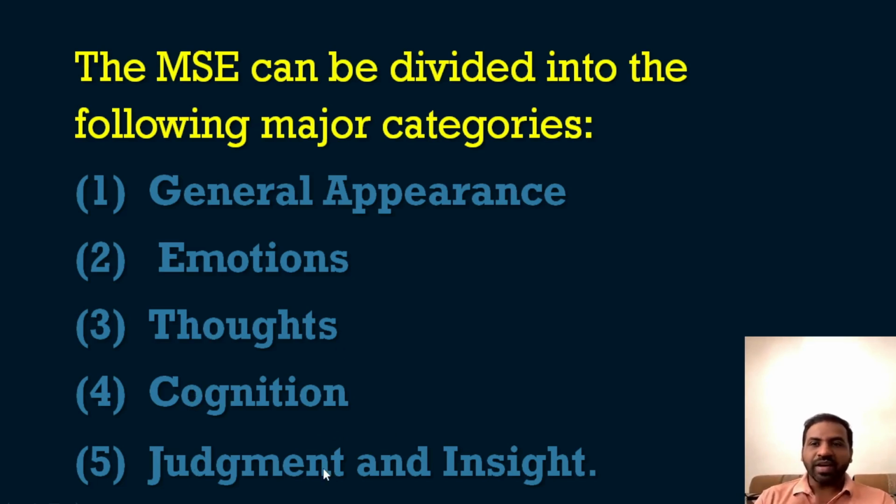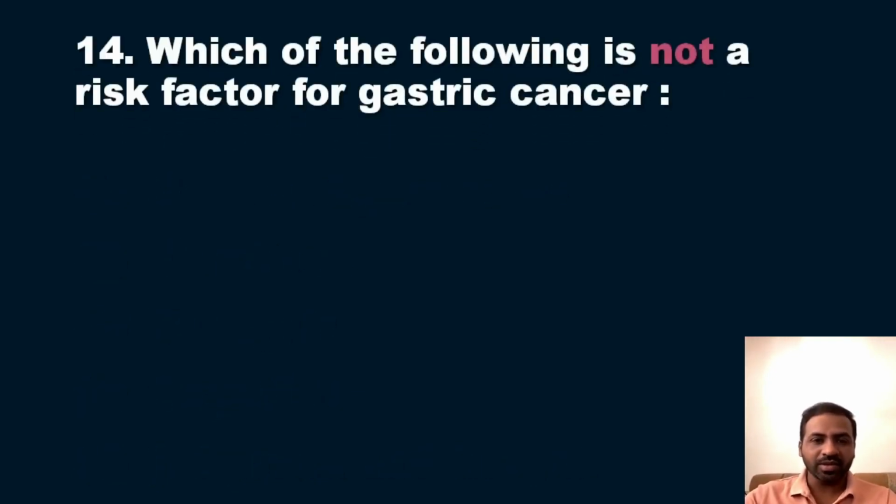Okay, so these 5 categories are there in the MSE: general appearance, emotions, thoughts, cognition, judgment and insight. And in this, diagnosis is not a part. So diagnosis is the answer for the question I have asked. Now we will move on to the next question, that is the second last question in our series.